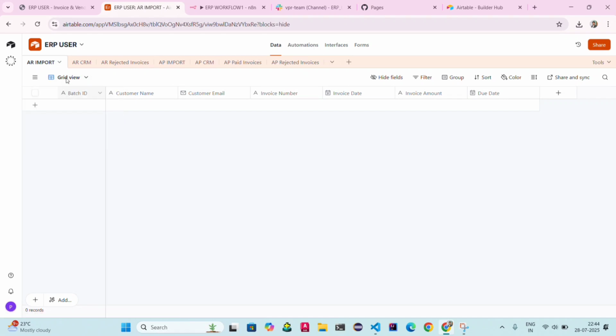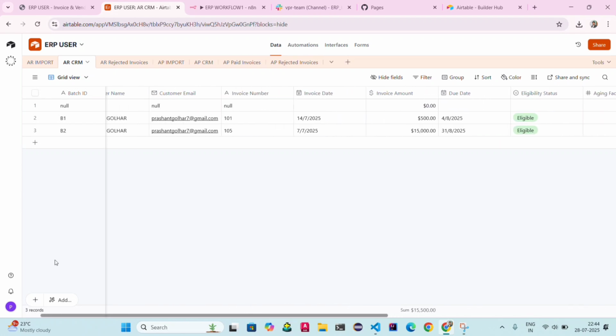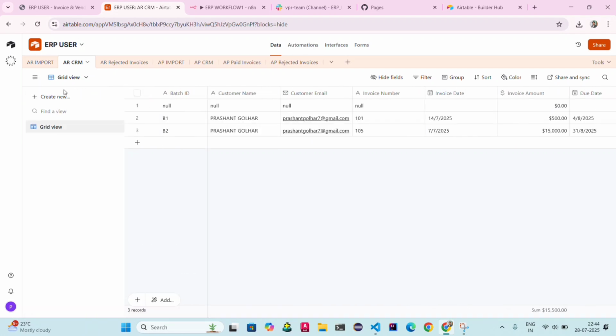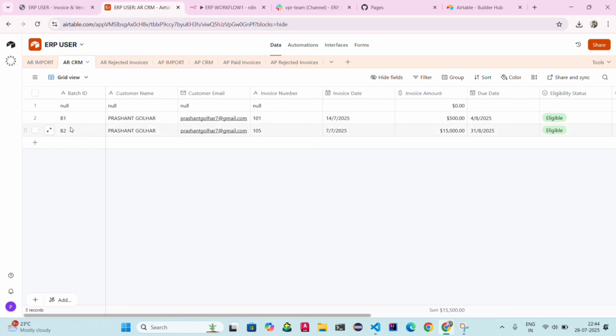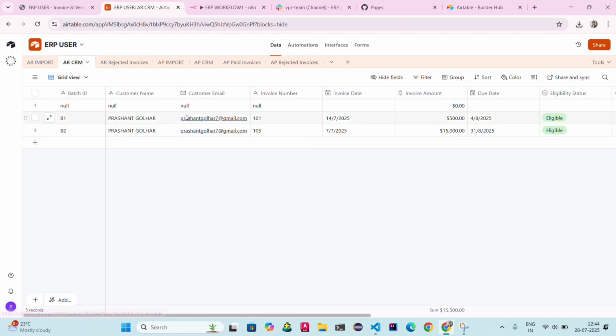Now those data is transferred to the AR CRM. Out of 3, as I uploaded 3 invoices, 2 invoices are eligible and 1 invoice will be rejected. You can see here in the AR rejected invoices, 1 invoice will be rejected and 2 invoices are eligible.